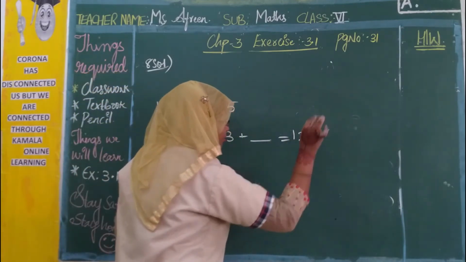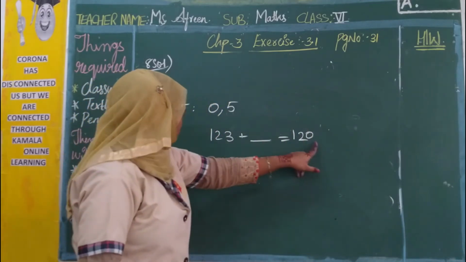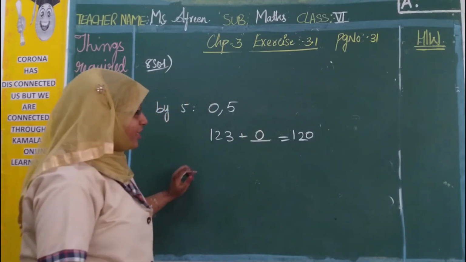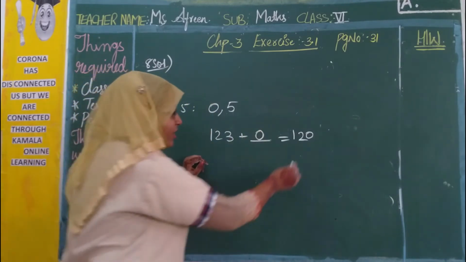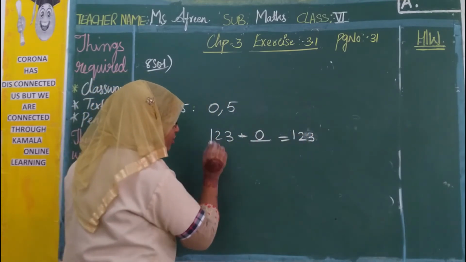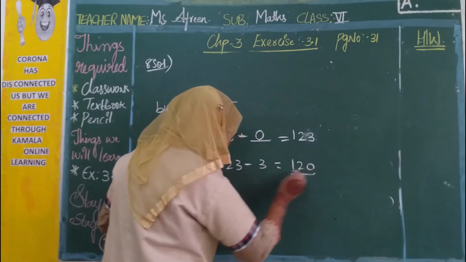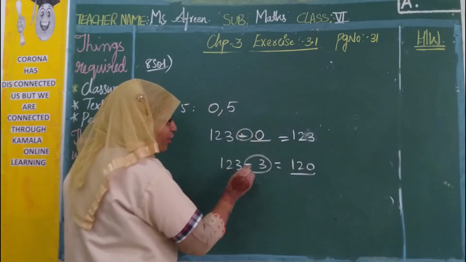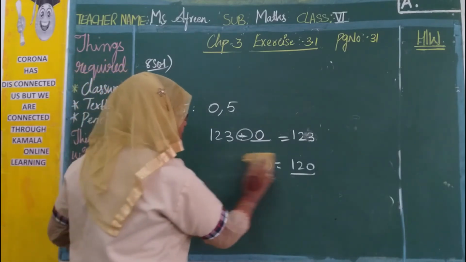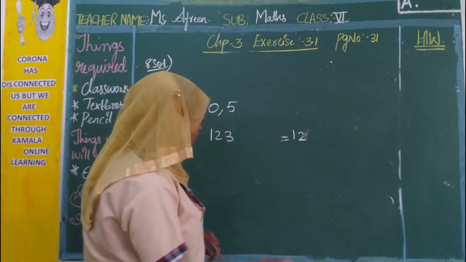Here I have 120. Yes, I can write 120. I am getting 0, it is divisible by 5. But I cannot, 123 plus 0 is 123. If I want to subtract 123 minus 3, then it is 120, right? But we are only going to add. We are not going to subtract. So don't take this one. Don't write minus 3. As you are going to add, if you add 0, it becomes 123 only.